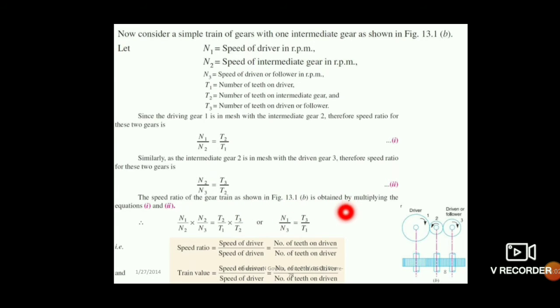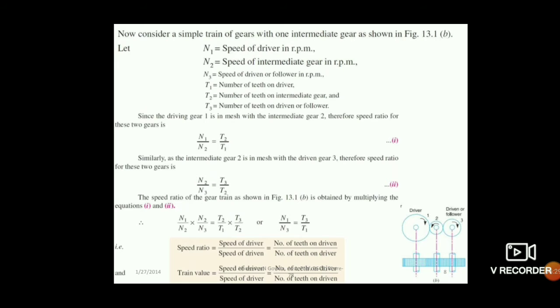So you can note here that you have 3 gears, but when we are calculating the speed ratio and train value, the intermediate gear is not coming into the picture. You can see N1 by N3 is equal to T3 by T1. That means N2 and T2 are not coming in the picture. So that is another advantage of using an intermediate gear, because the intermediate gear does not get involved in the speed ratio.